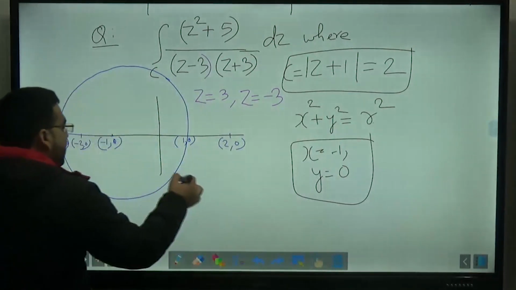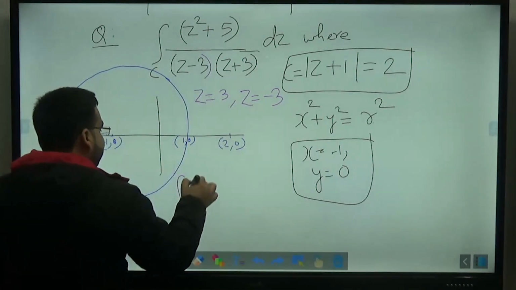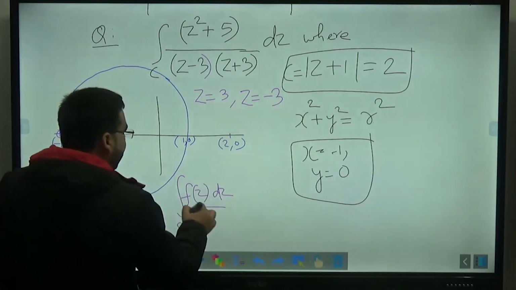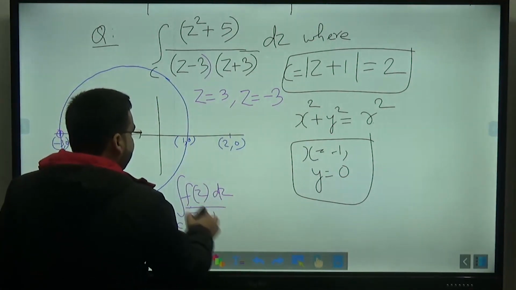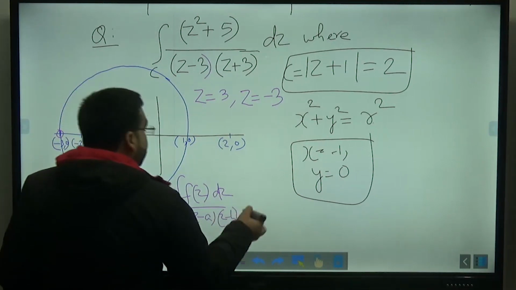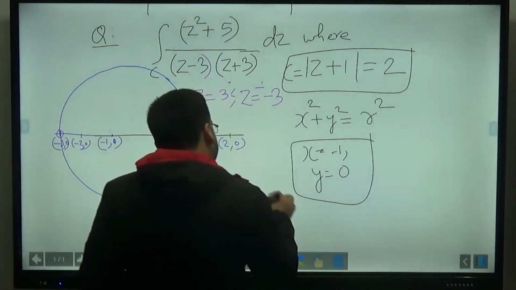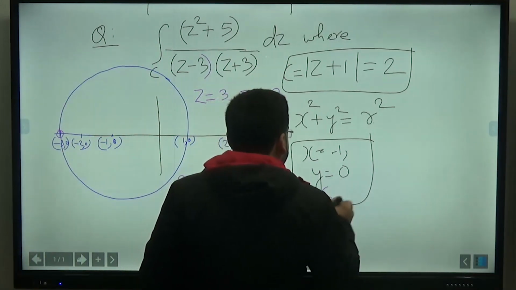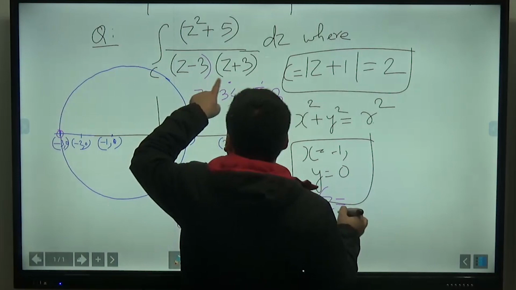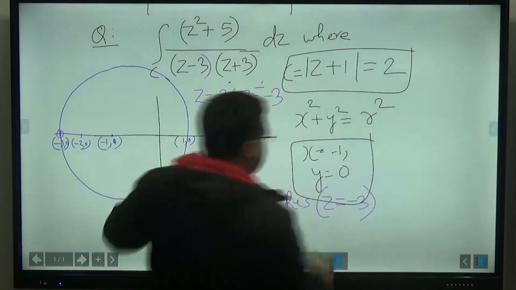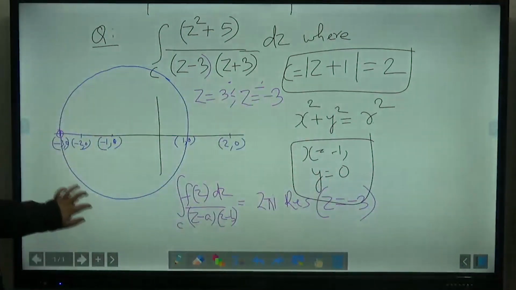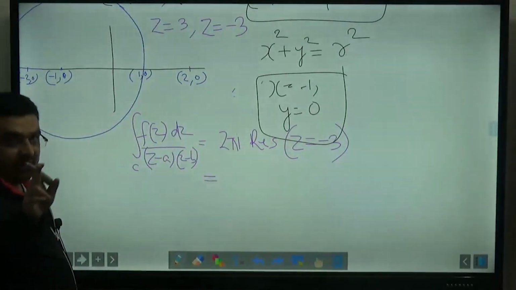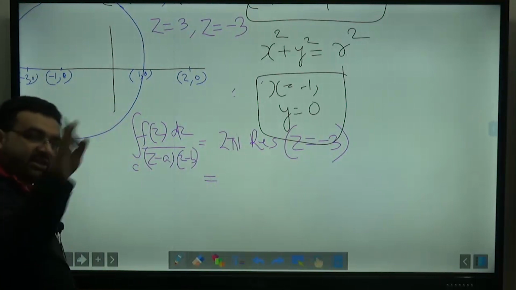So I will say that the integration along this path C of f of z dz will be equal to 2 pi i into the residue at z equals -3. I told you that in the residue, f of z is the whole function.